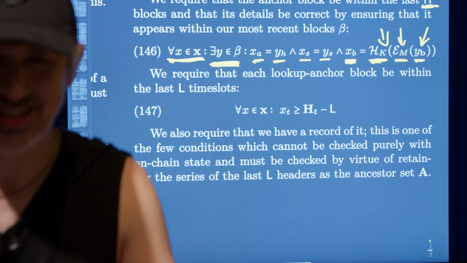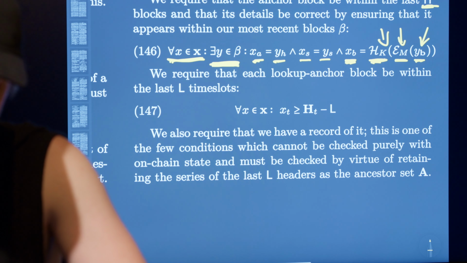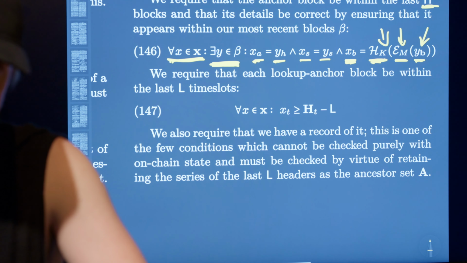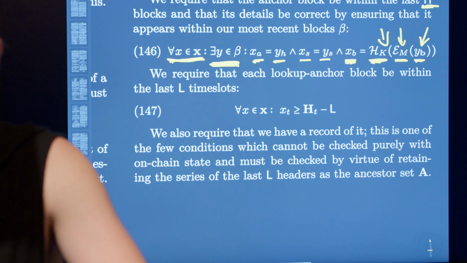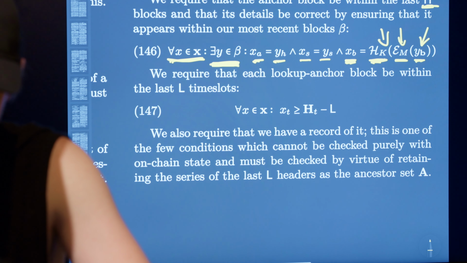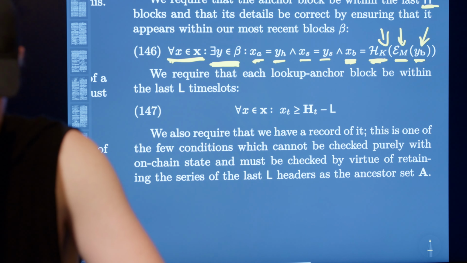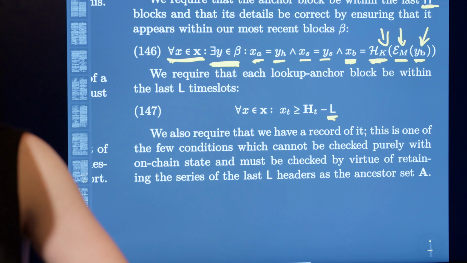Next, we have a secondary anchor point. This is a bit of a subtlety, and it's to do with data lookups. We basically need a secondary anchor that is not recent. It can be quite old, but it needs to be within a certain period. In fact, the period is L. Basically, it needs to be within the auditing period.